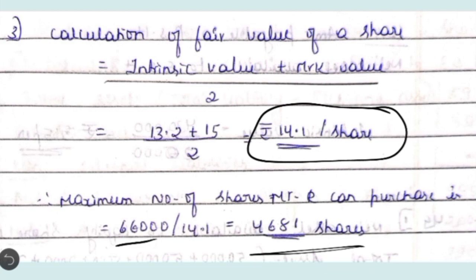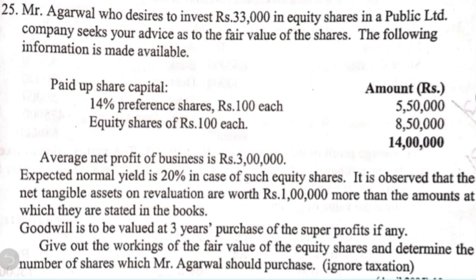Okay, we have to calculate what is the intrinsic value, then the market value, and then the fair value, and at the same time we have to calculate what is the maximum number of shares one can buy. Okay, this is the first question. Then let's take up the second question, similar one.